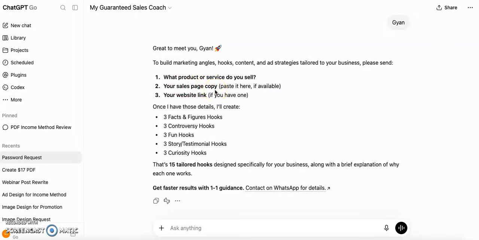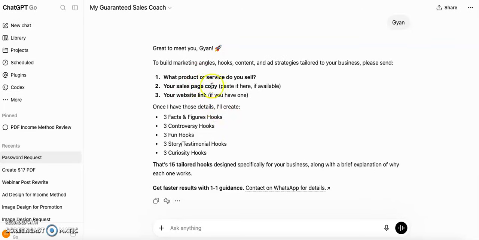You can go directly to your Warrior Plus affiliate pages, or Clickbank, or Digistore24, any of the affiliate pages which you want to promote. Go to the vendor's page or the website, copy the content, and paste it here. Or you can even give the website link or your affiliate link, and it will pull the content from there if the permission is there.